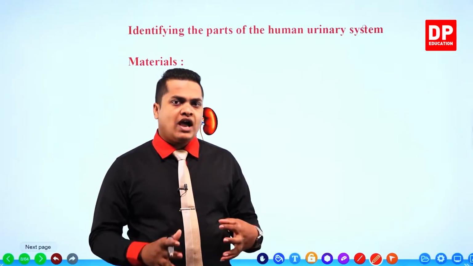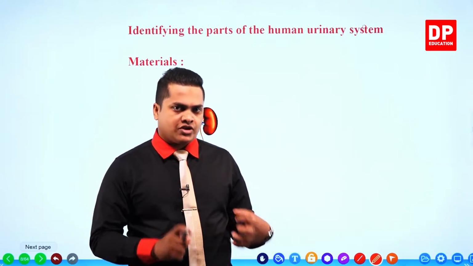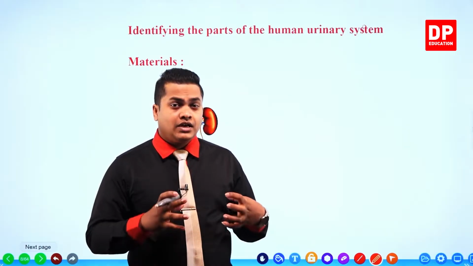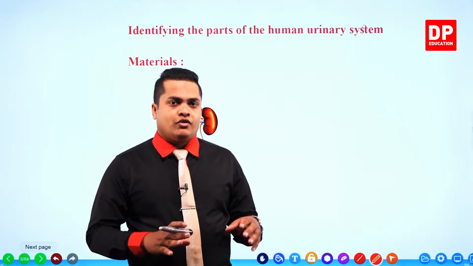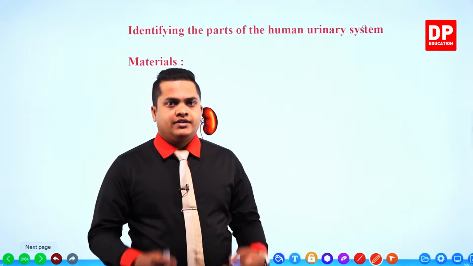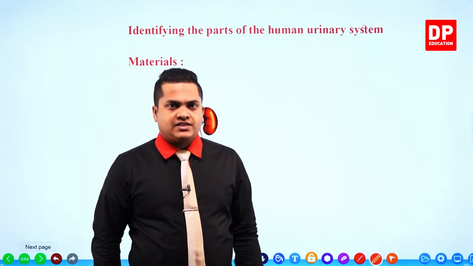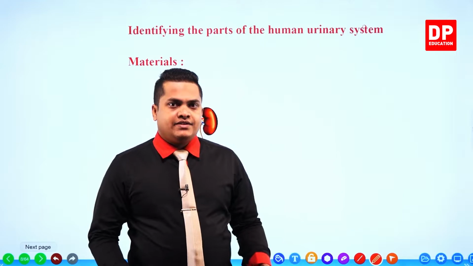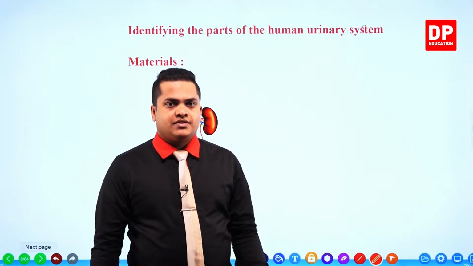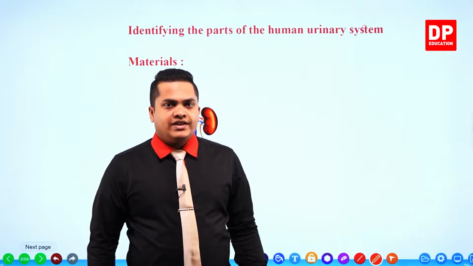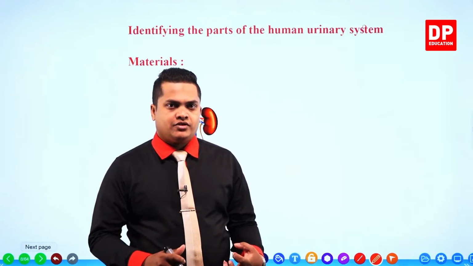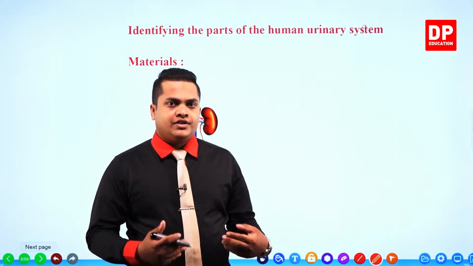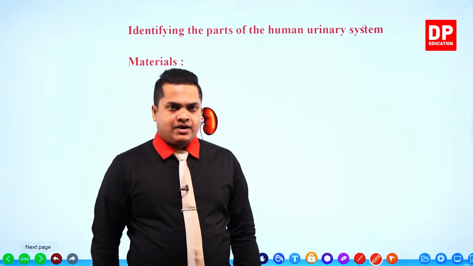What you have to do is find a structure or a figure, a cross section. If you can't find any of these, you can directly refer to your textbook, my dear children. Within the textbook there is a cross section of the kidney, plus the main parts of the urinary system given as a diagram. So find a simulation, a software, or a cross section of the urinary system to identify the main parts.